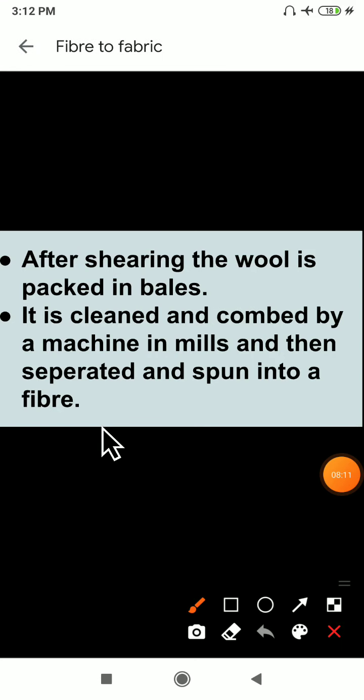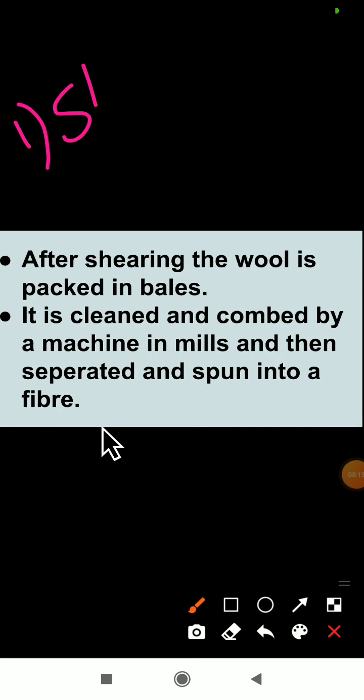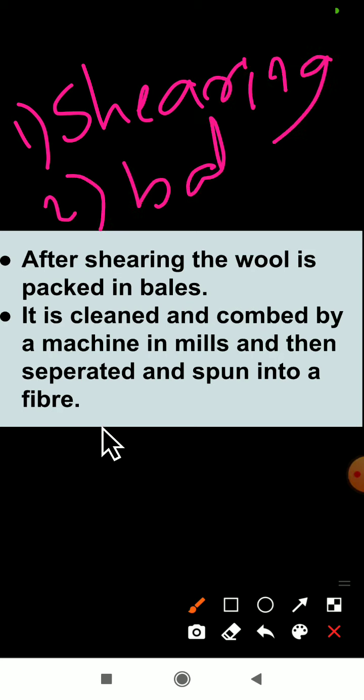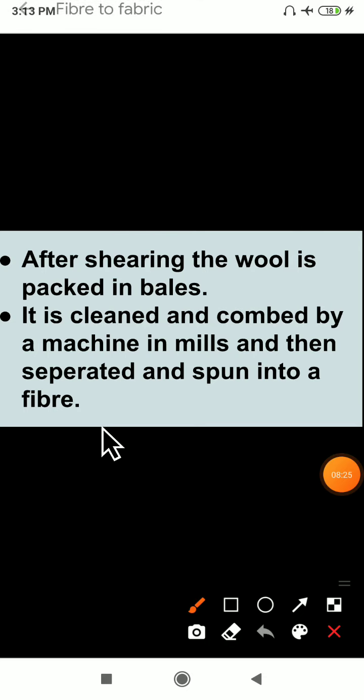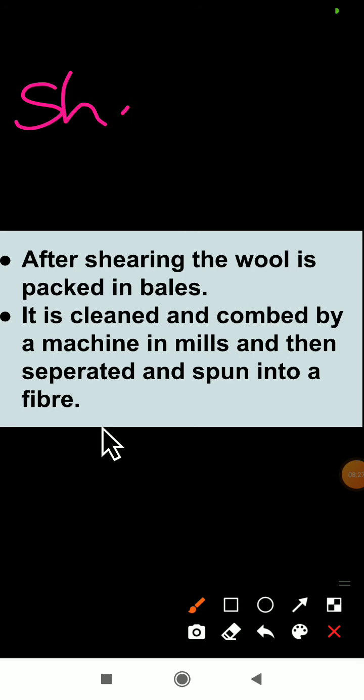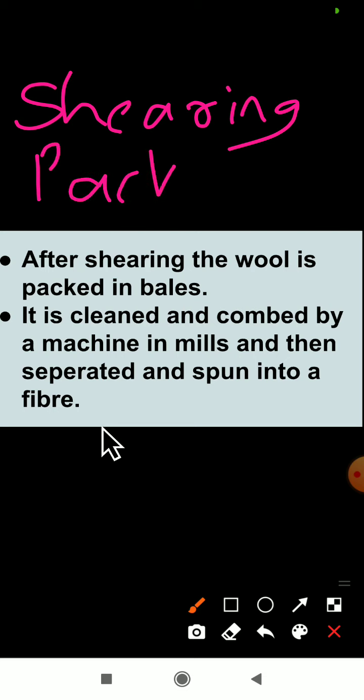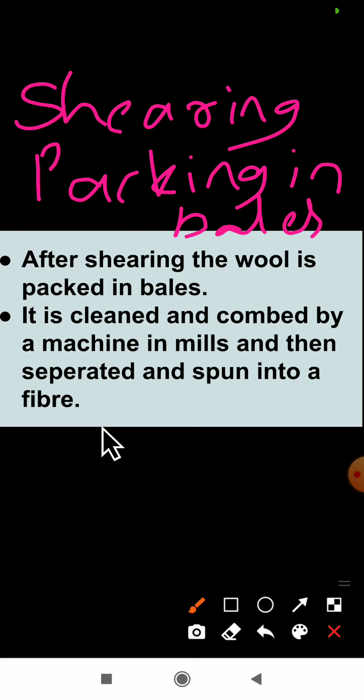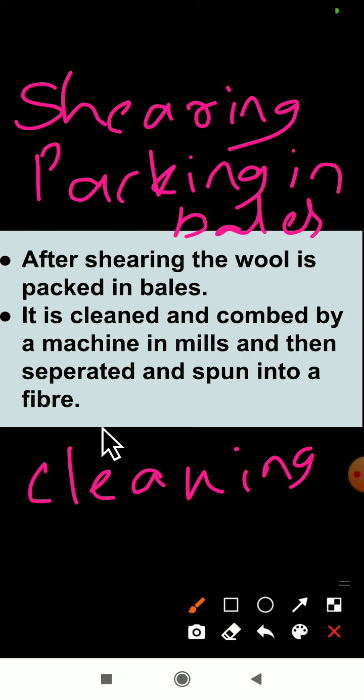Remember this procedure. The first one is the shearing process. After shearing, they will pack it in bales, the packing process. Once again I will tell you: first, the shearing process. After shearing, they will pack it in bales. After packing, they will send it for cleaning purposes. After cleaning, the combing process.